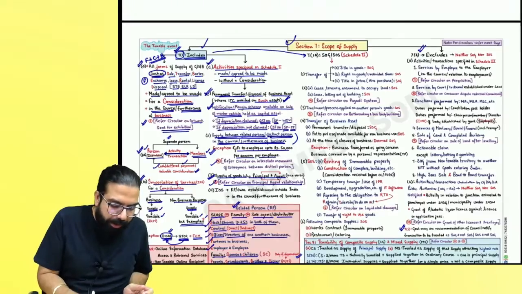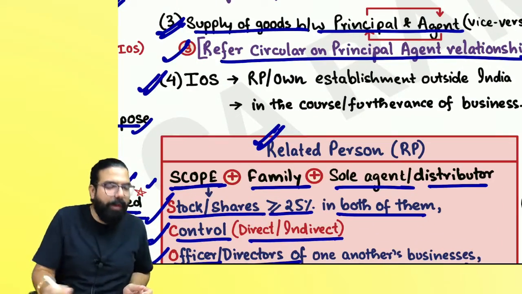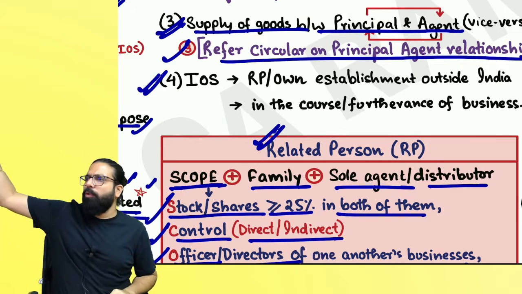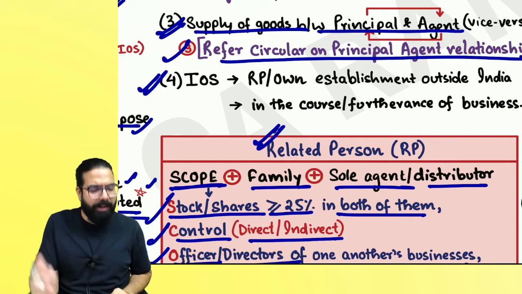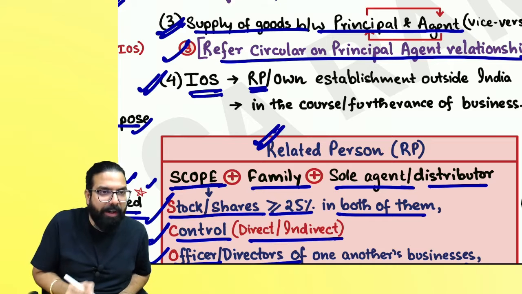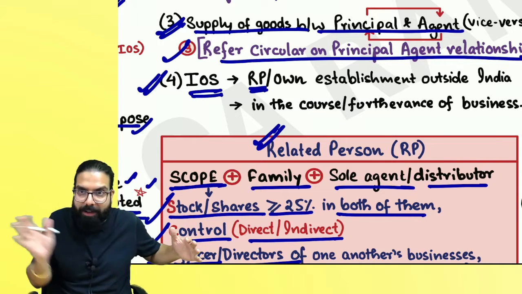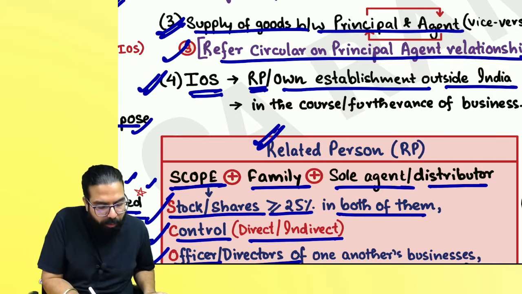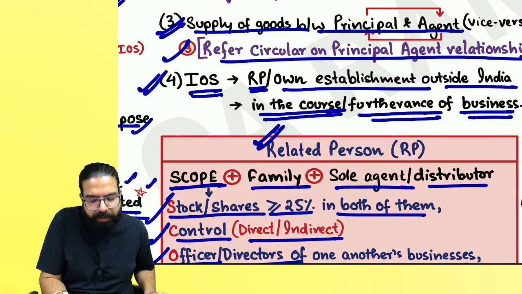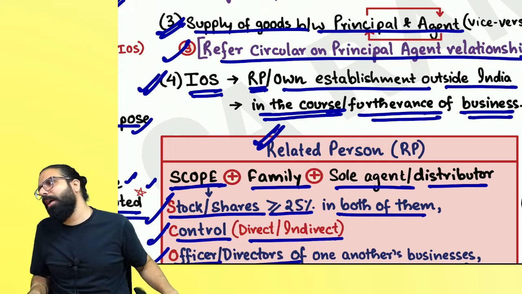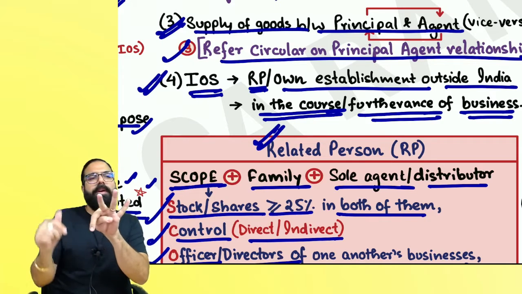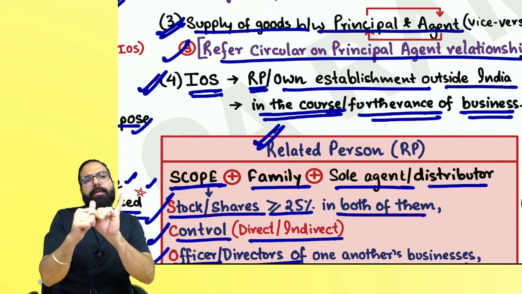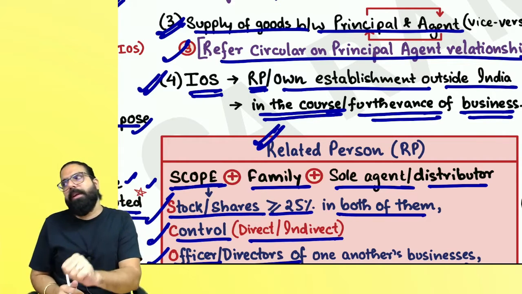The next one over here is section 7.1c, the fourth one, which is importation of service. Always remember one thing, importation. What is it? Supply is outside India, recipient is in India, place of supply is in India. Importation of service from a related person. Related person includes scope plus family plus sole agent or own establishment which is outside India. If you do the importation in the course or furtherance of business, always remember it is going to be a supply. Four things, everyone. Importation of service from a related person or establishment in the course of business without consideration also will be considered as supply.